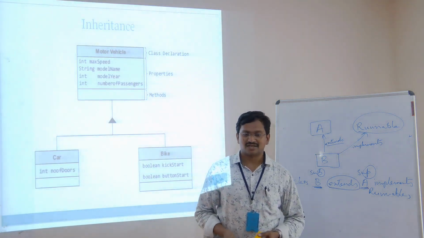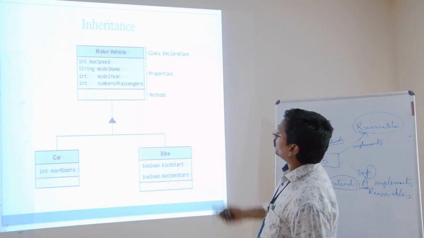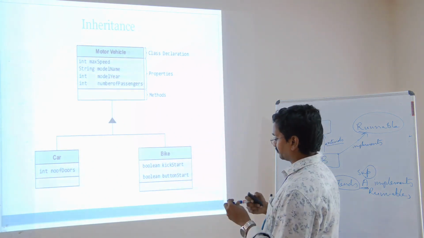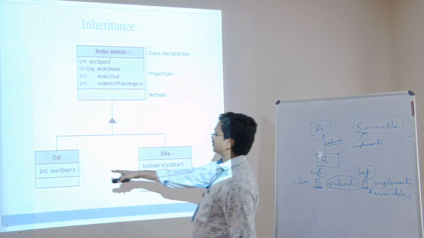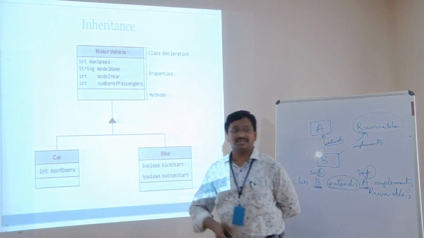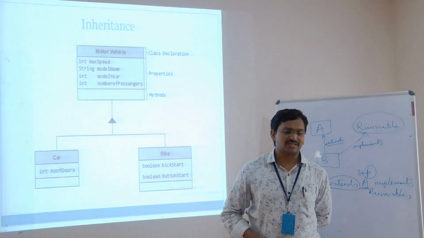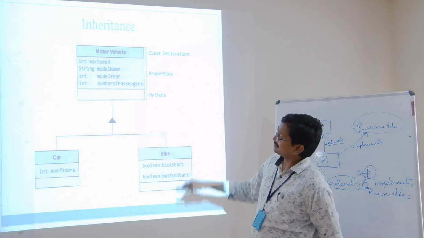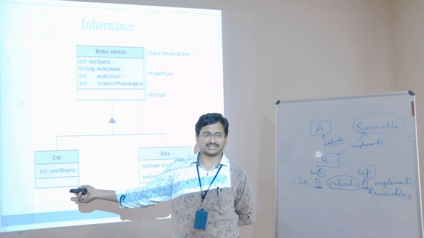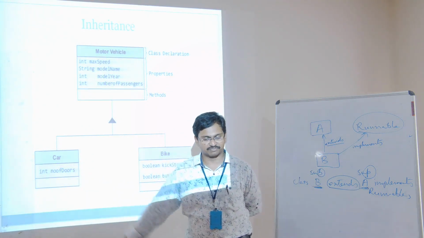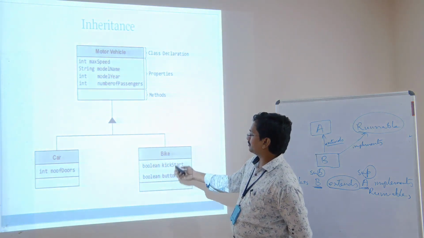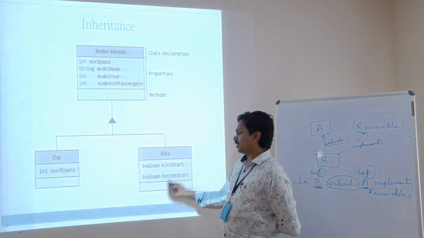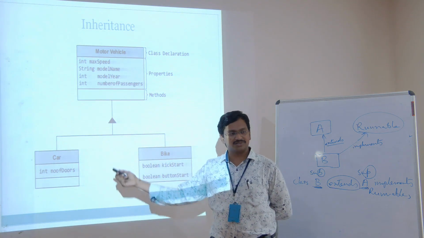And let us see one more example here. Motor vehicle, car and bike. These two, car and bike, come under motor vehicle. Generally, what a car contains is a number of doors. And what will a bike have? A kick start or a button start. A car can also start with a button start.